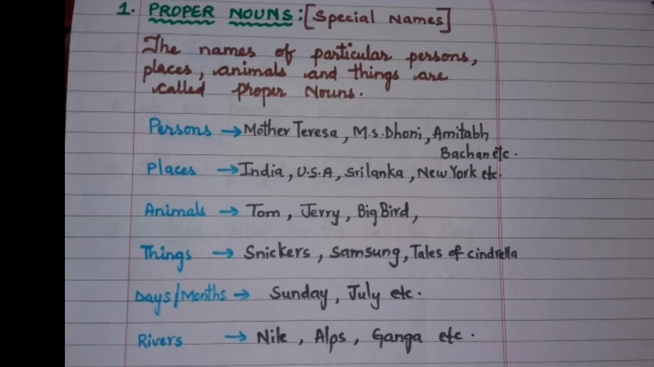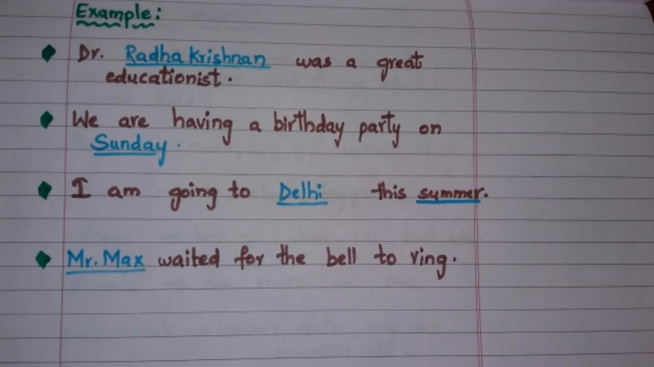Then comes I'm going to Delhi this summer. Here Delhi is the capital city of India and the name of a state, Delhi. So that's why we are writing it in a capital letter. And here summer is one type of season, a particular season he has mentioned, so that's why we are writing here proper noun. Then comes Mr. Max waited for the bell to ring. Here Mr. Max is a person name and it started with a capital letter, so that's why it comes under proper noun.